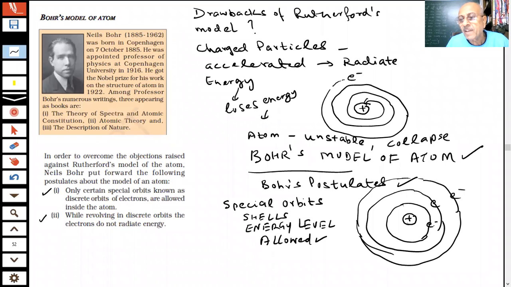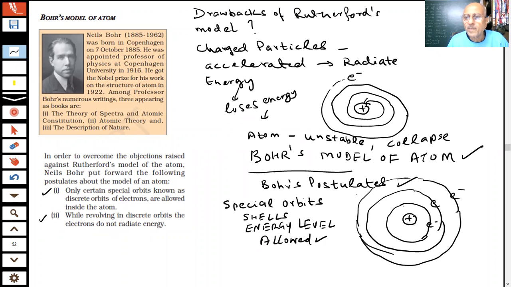Because if certain special orbits are allowed and they are not going to radiate energy so long as they are moving in this fixed orbit, I call it an energy level. I call it a shell. First shell, second shell, third. And there will be so many shells. How many electrons can be there in every shell? That also we are going to give you a formula. All this is what we call Bohr's postulates.